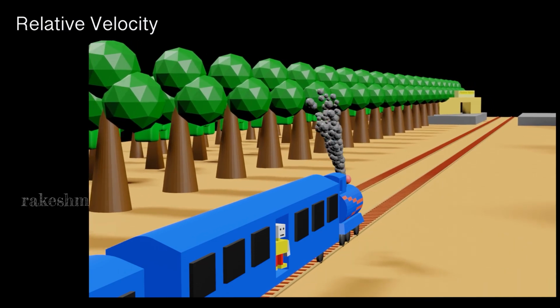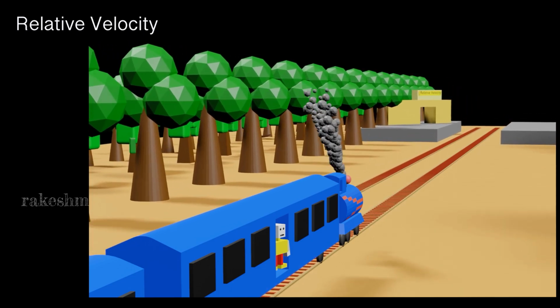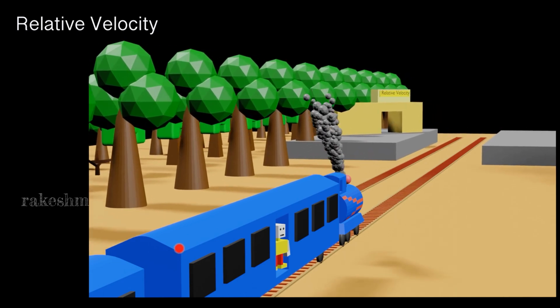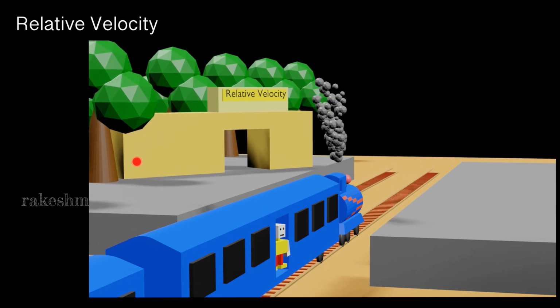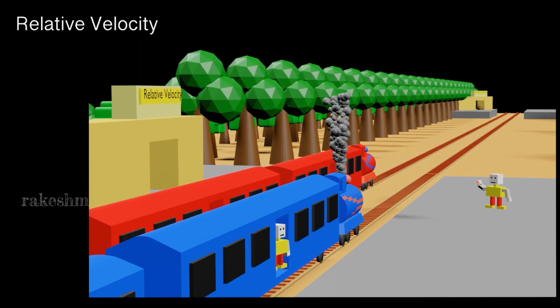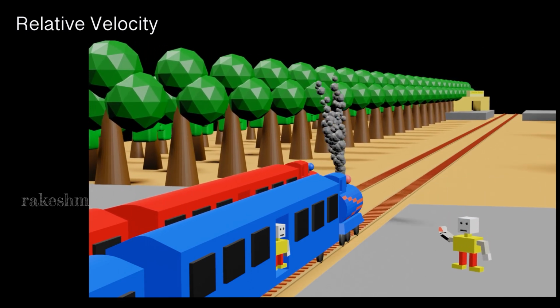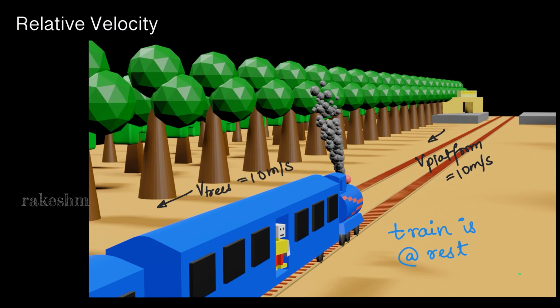Now I'll ask you the same question. What is the velocity of the train? What you can observe here is this train, we are seeing the train wherever it is, but we are seeing these trees move backwards. This platform is moving backwards. So now we can say that the trees are moving with 10 meters per second in this direction. The platform is moving with 10 meters per second in this direction.